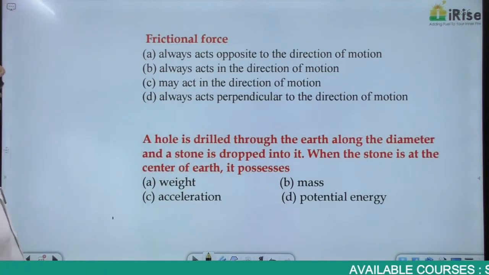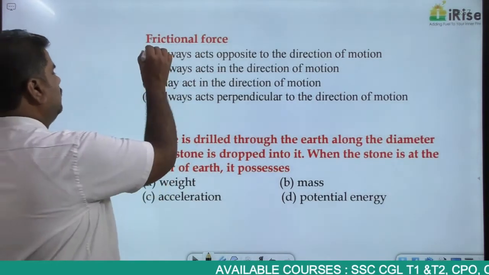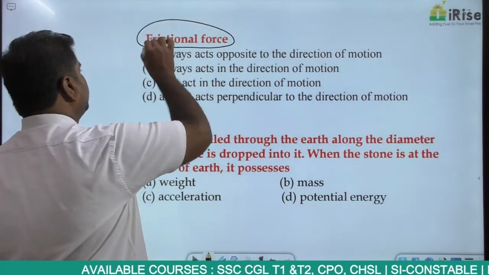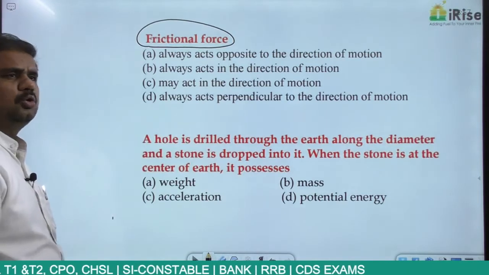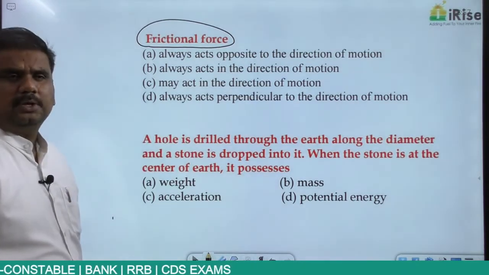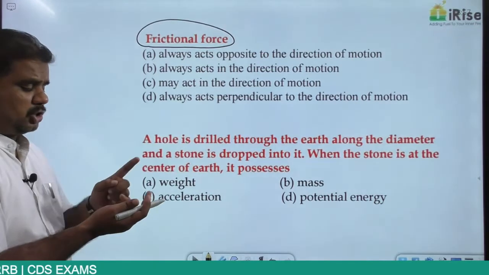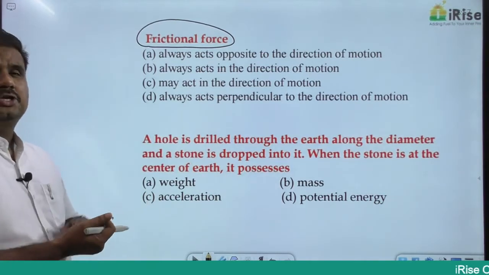Next, friction. What is frictional force? Now already we have seen the case of friction. When you're talking about friction, you talk about the different cases: static friction, rolling friction, kinetic friction, fluid friction.